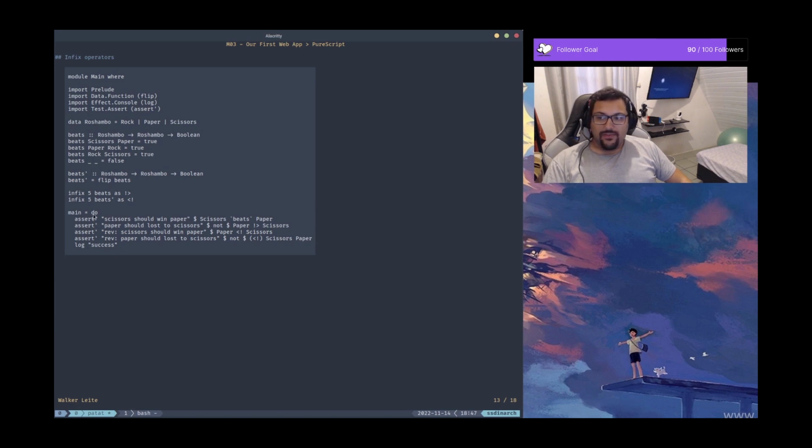As before, we have do notation here. You don't need to care about the do notation right now. Just imagine that we are going to evaluate each function step by step. So each time a function, we're going to assert first this one, then this one, then this one, then this one, then finally log success.